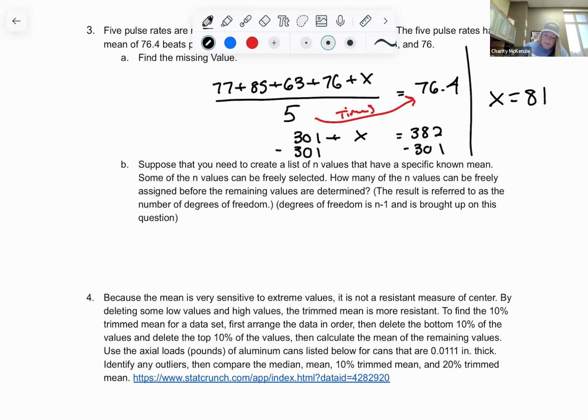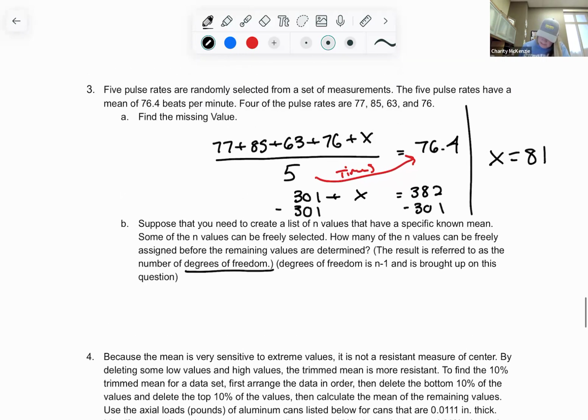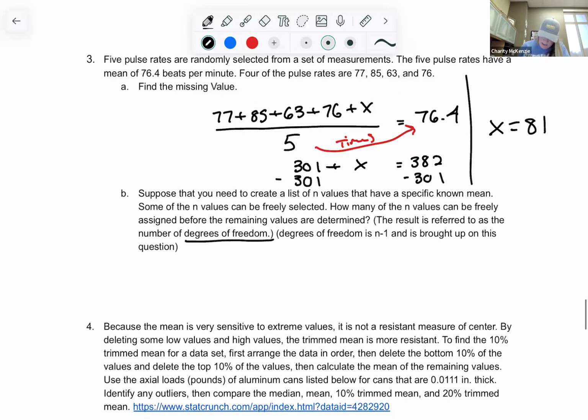So when it's talking about degrees of freedom, it's really talking about just taking n minus 1. And we do this quite a bit in statistics, where we take 1 less than our data value, because n represents our data value. So for this one, we only had 5 data values. So it would be 5 minus 1, which is going to give us 4.